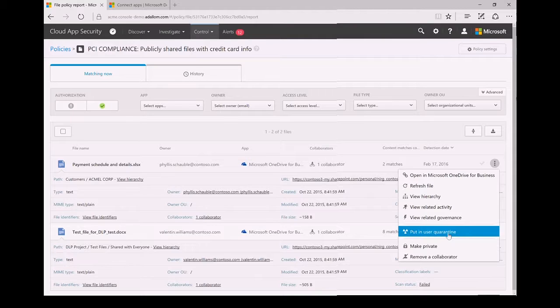This is all about giving you visibility into the state of your environment so that you can choose the right response to take. Now, there are all kinds of automated responses that you can take. You could craft a policy. This policy that you're seeing here is basically a report-only policy. This is saying, show me the things that are in violation, but don't do anything. You could create policies that take automatic action, that do automatic remediation.